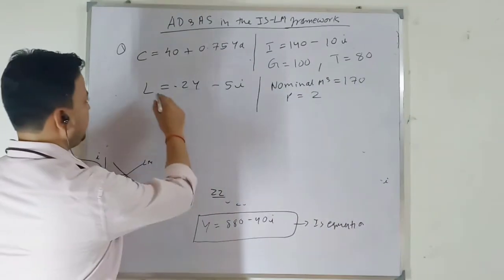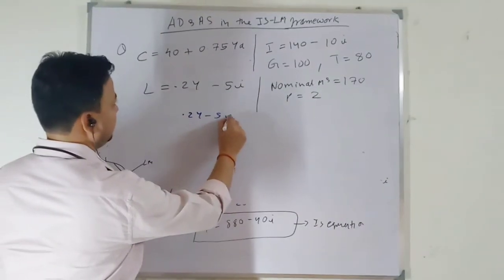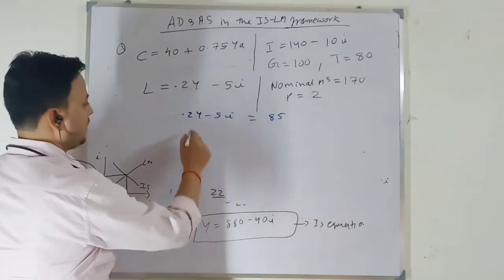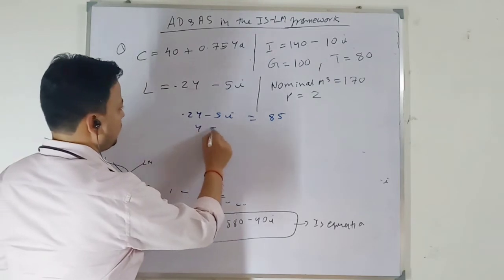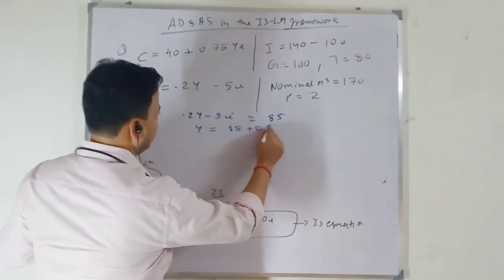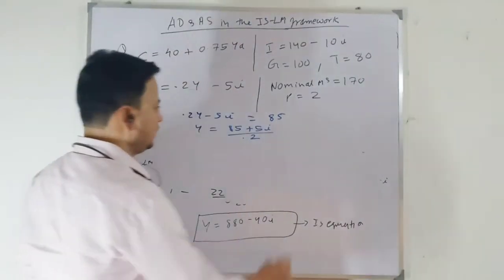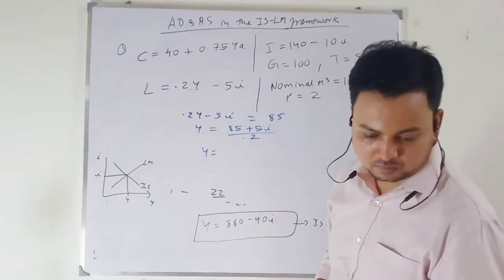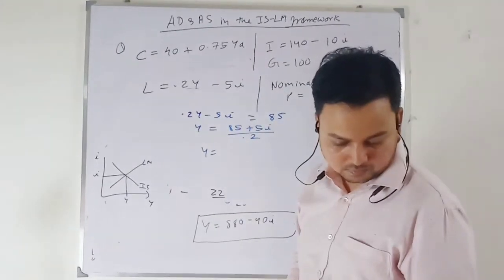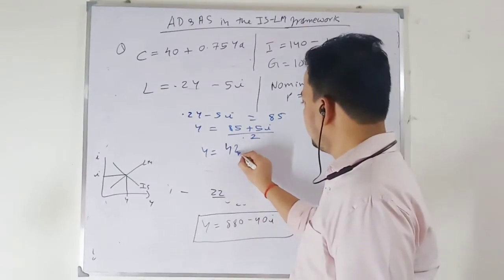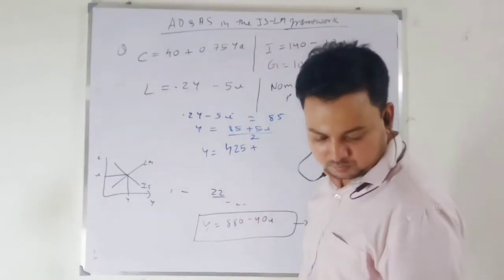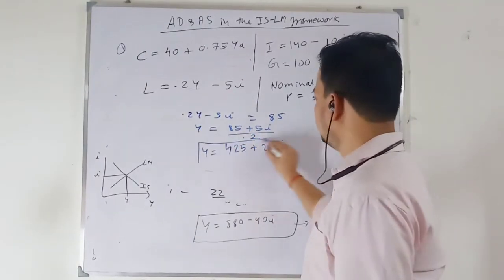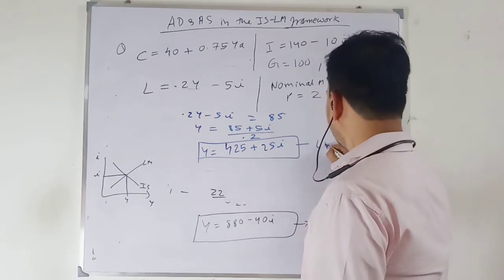So the LM equation will be money demand 0.2y minus 5i equal to money supply 170 divided by 2, which is 85. Okay, in terms of y I am writing, so this will be y equal 85 plus 5i over 0.2. So this y will be equal to, let me write it directly, 425 plus 25i. Use the calculator to check this one. Okay, so this is my LM equation.